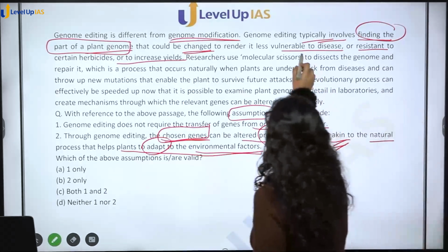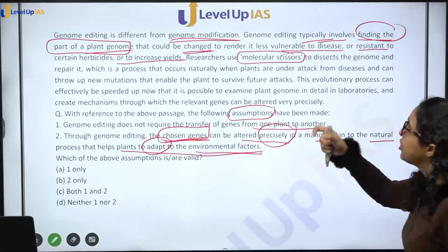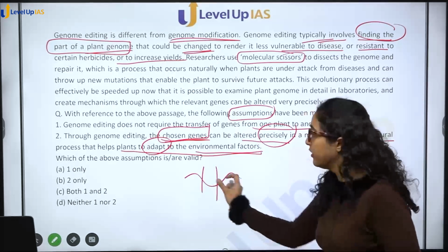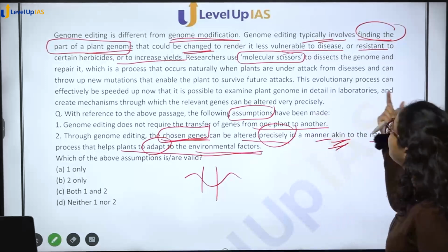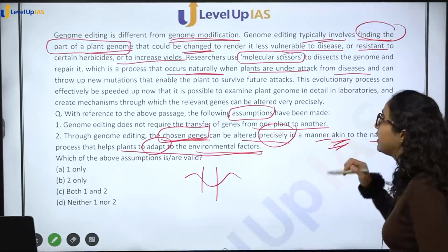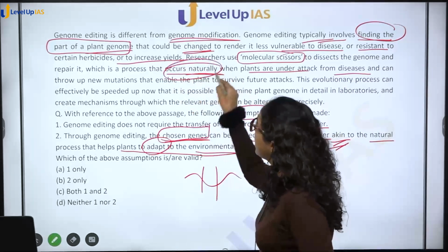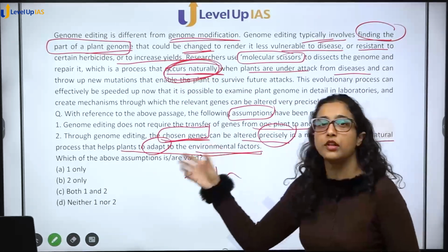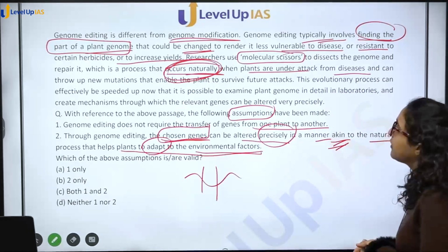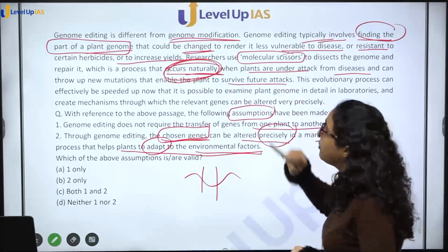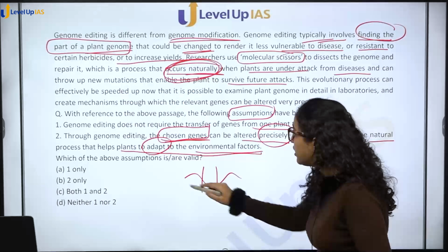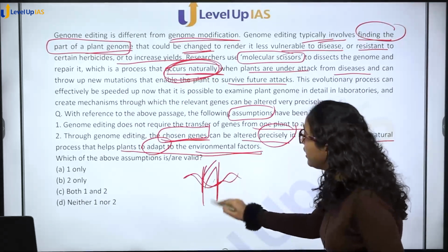Researchers use molecular scissors to dissect the genome and repair it. Okay, so wherever there is the problem, they dissect it, they join it together, which is the process that occurs naturally when plants are under attack from disease. That means ये naturally भी occur करता है ये process, cutting and repairing. Okay, and can throw up new mutations that enable plants to survive future attacks. अभी तक देखो, have we said that genome editing में दूसरे plant का require होता है? No, in itself they are cutting and joining.